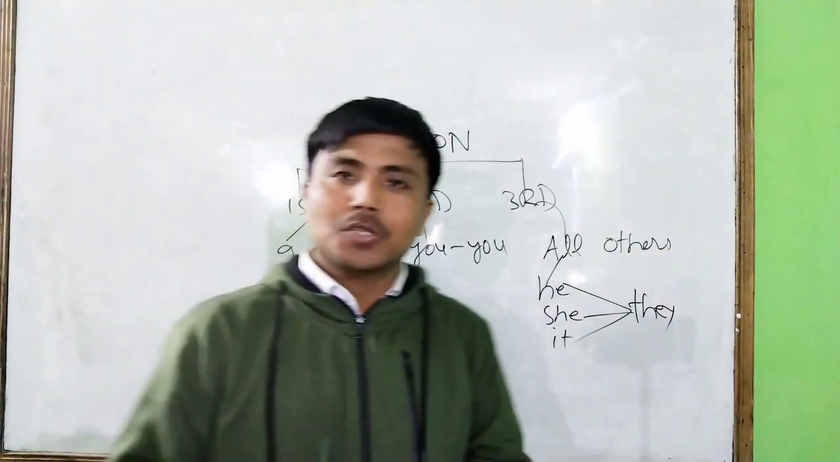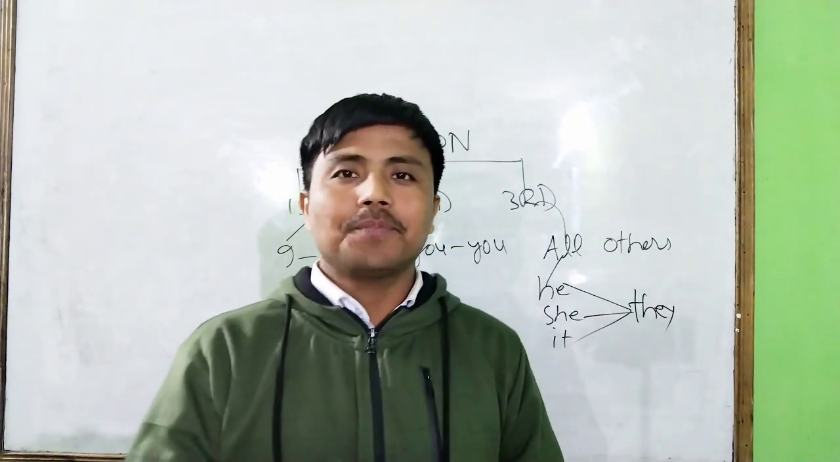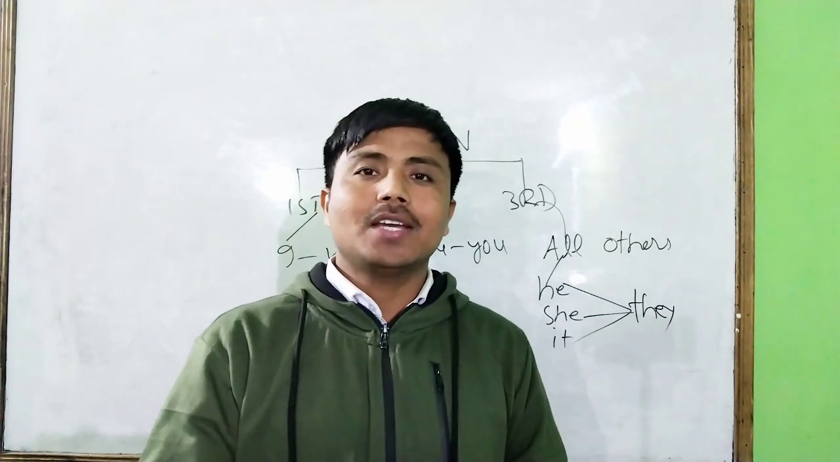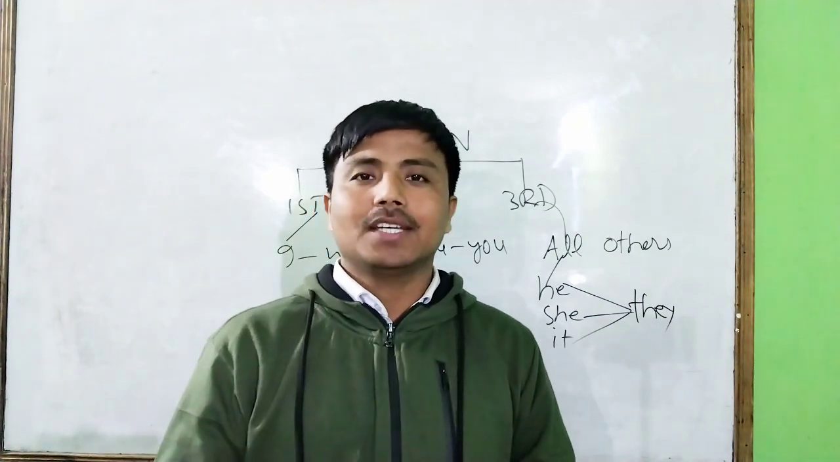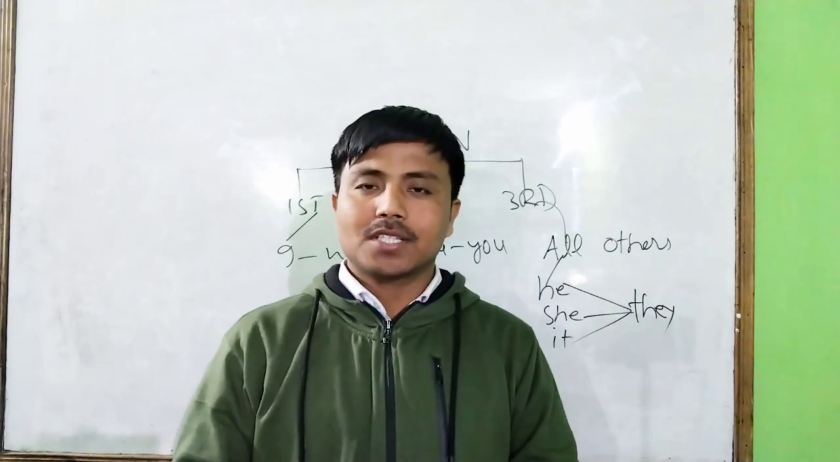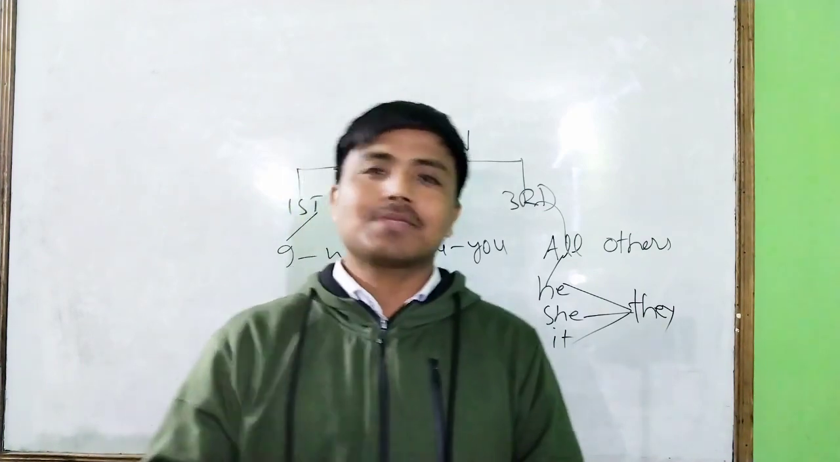If you want person to be clear, you only need to remember three words: I, we and you. Apart from I, we and you, whatever words come will all be third person. Okay, clear? Next is okay, now I have some questions for you.